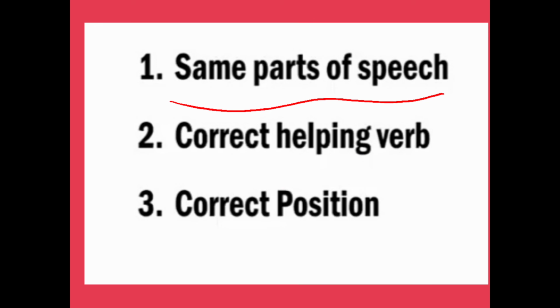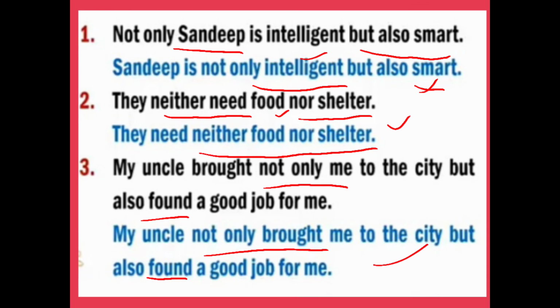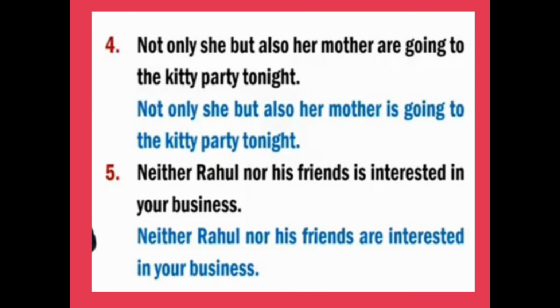The second is correct helping verb. This is also what we can say subject-verb concord. According to the subject we have to write the verb. Example of the second point: Not only she but also her mother are going to the kitty party tonight.